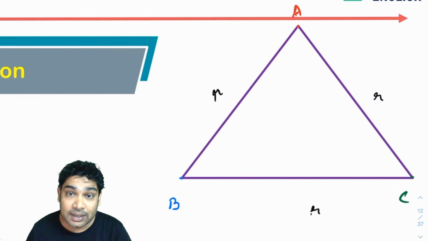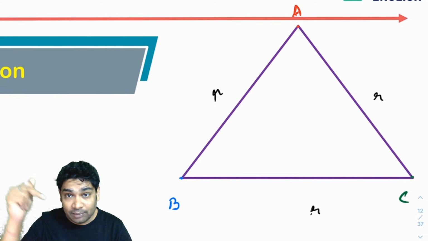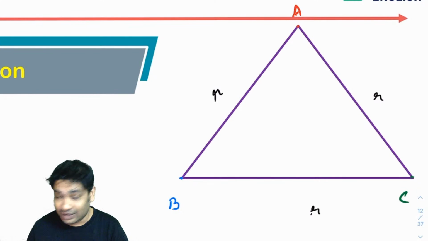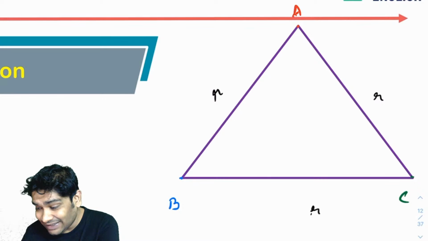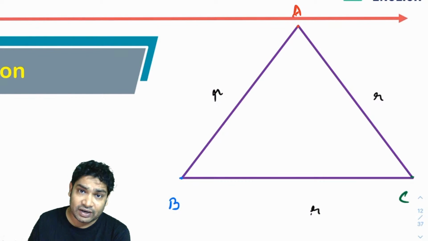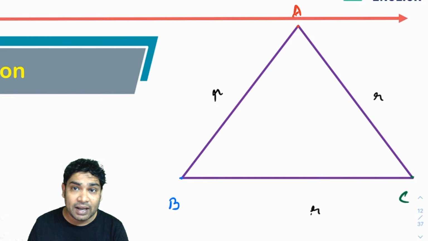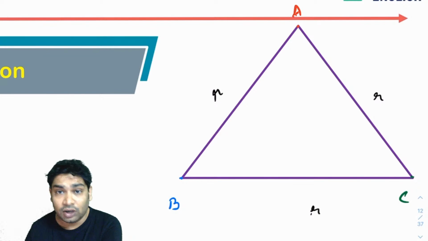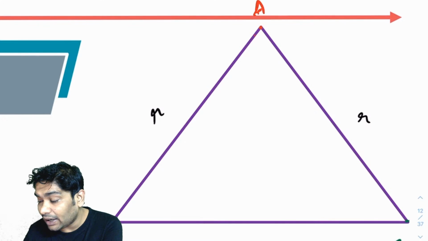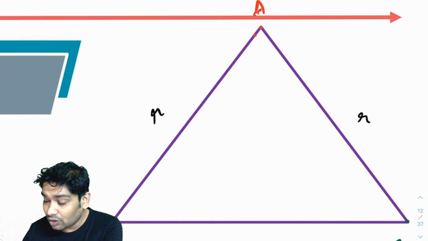Now imagine what will happen. A will start moving towards B, B will start moving towards C, and C starts moving towards A. What will be the position of A after a very small amount of time? For such a small time, A almost moves along the line AB. After a time dt, A reaches here, having moved V dt.